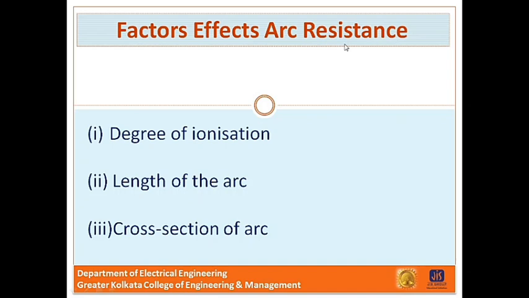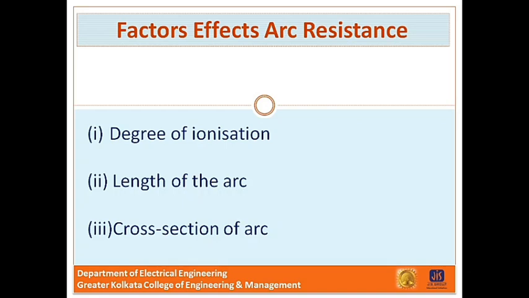During the arcing period, the current flowing between the contacts depends upon the arc resistance. The greater the arc resistance, the smaller the current that flows between the contacts, and the arc resistance depends on these factors. First factor is degree of ionization, then length of the arc and cross section of the arc. Now first, degree of ionization. The arc resistance increases with decrease in the number of ionized particles between the contacts.